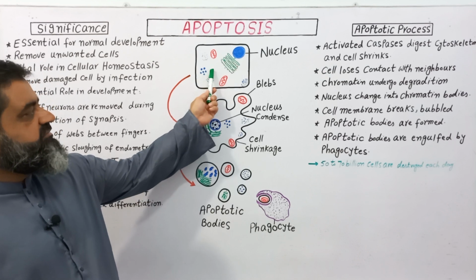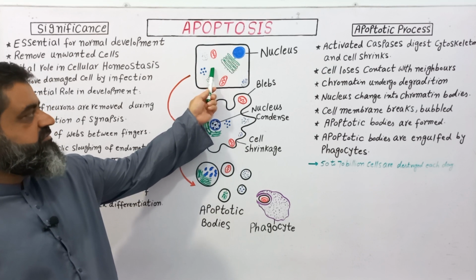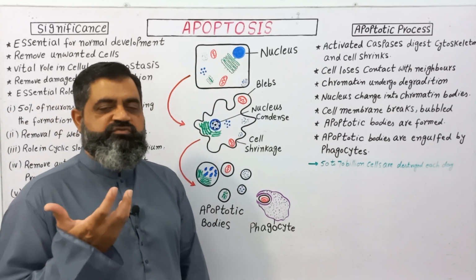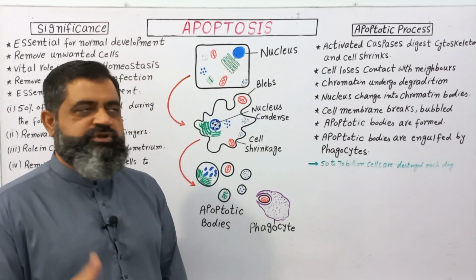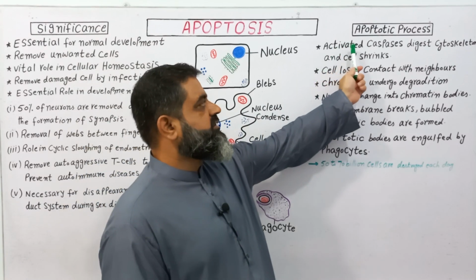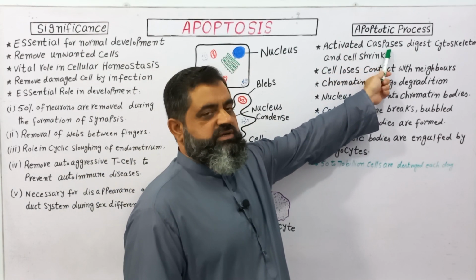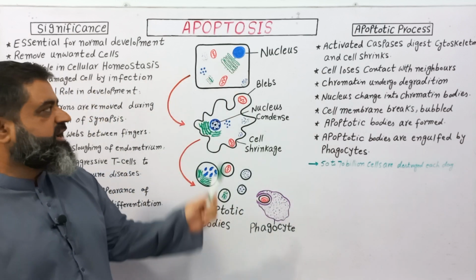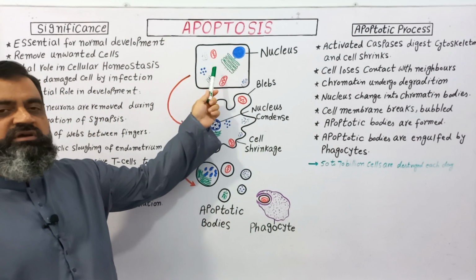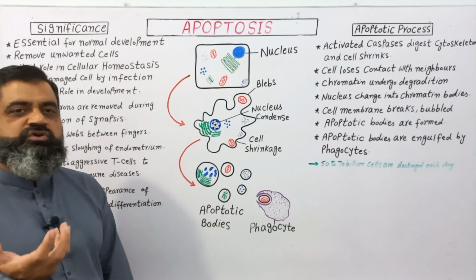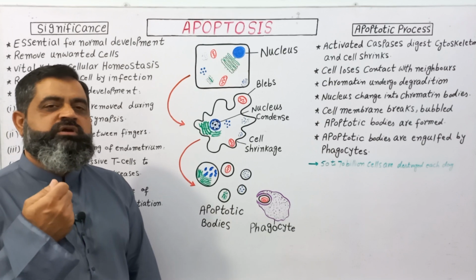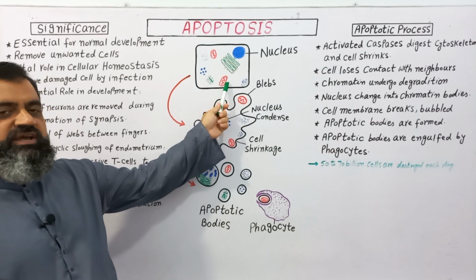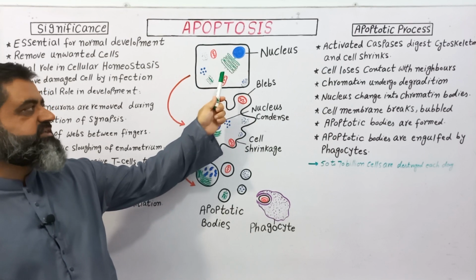So when a signal is received, then mitochondria produce a special type of enzyme which digests proteins. So activated caspases enzyme digests cytoskeleton and the cell shrinks. As this cell receives the signals of suicide or killing, the mitochondria of this cell release a protein which is known as caspases.